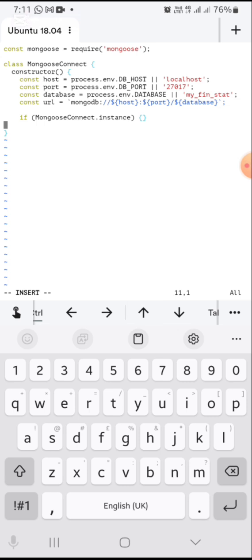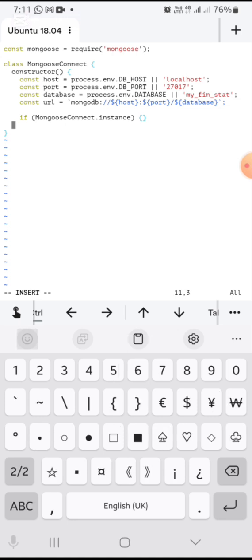That way I can be sure that I just have to create an instance of this class to connect to MongoDB.